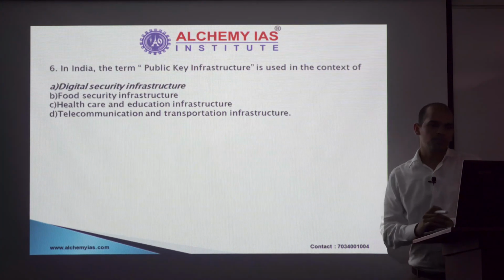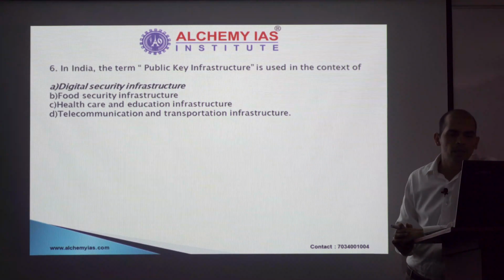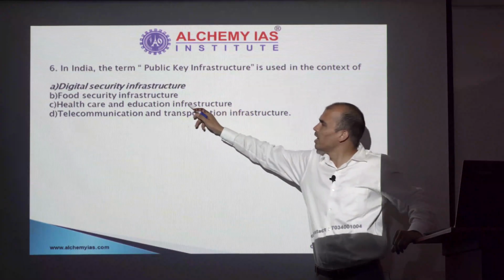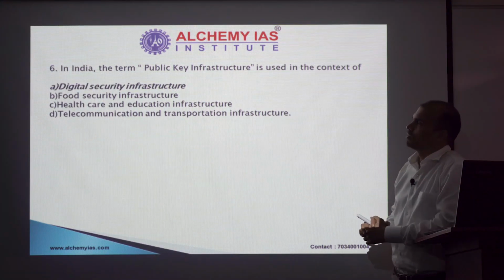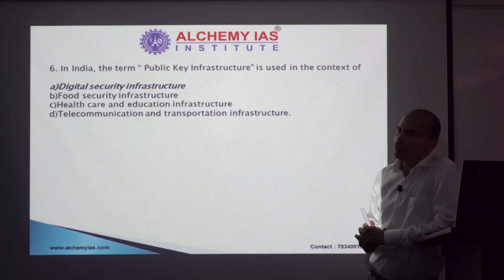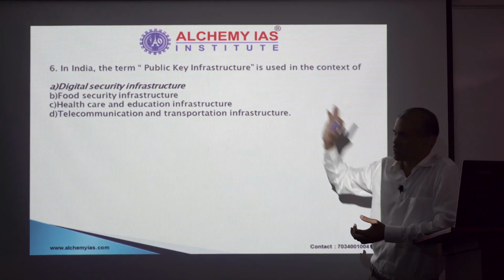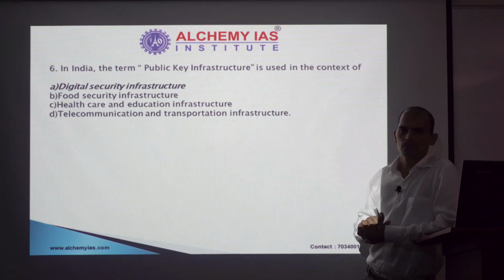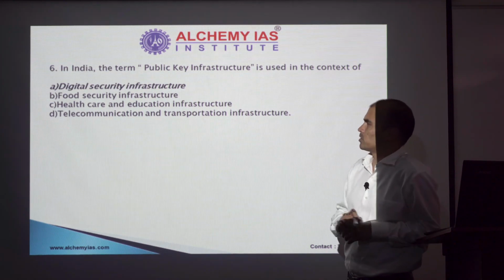Public key infrastructure. Now most of you would have got confused with the words public and infrastructure. Because every option in this case looks like infrastructure, the word infrastructure is mentioned everywhere, and everything looks related to public. Then how do we reach the correct answer in this case? If you have some knowledge about computer and IT, then those students could have easily reached option A. But even if you have not come across this term, then you can follow an approach called odd man out approach. What is odd man out approach?